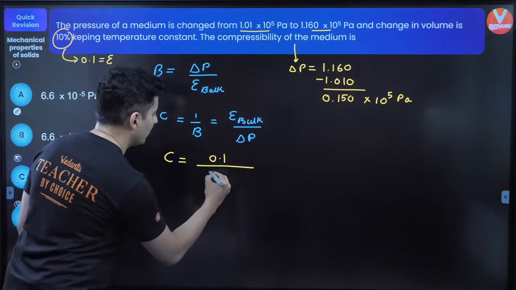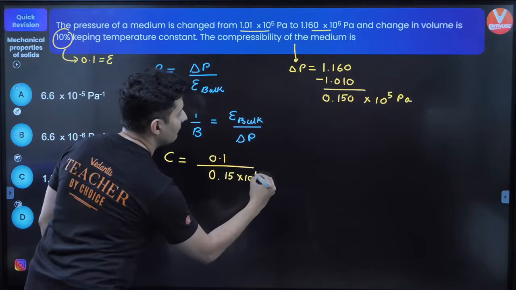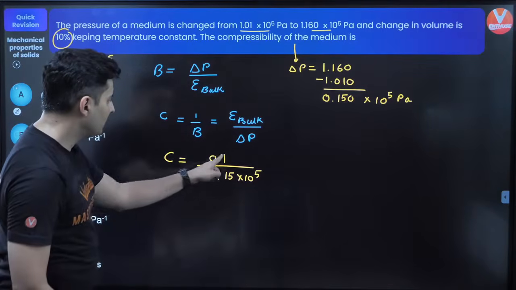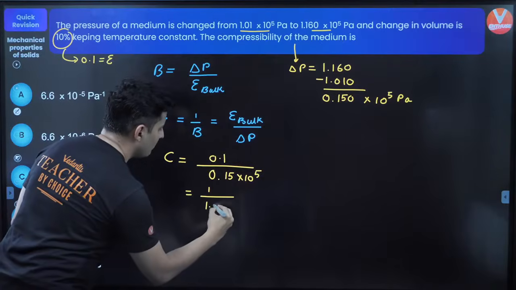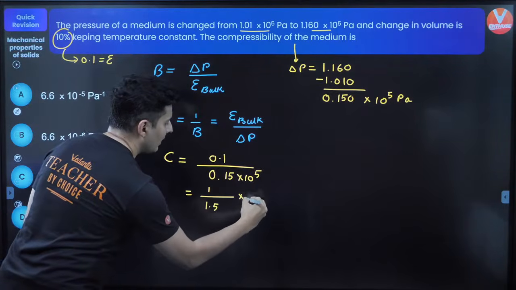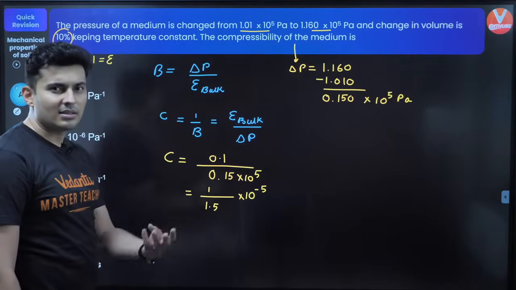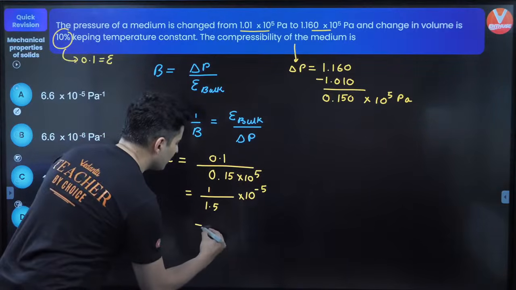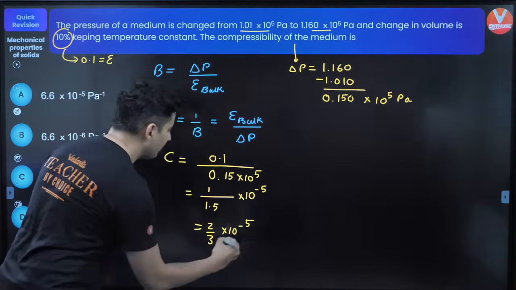So just put over here 0.15 into 10 to the power 5 pascals. So shift the decimal by 1 unit. You will get this as 1 by 1.5. Take 10 to the power 5 on the top, so it will become 10 to the power minus 5. 1.5 is 3 by 2, so it will just become 2 by 3 into 10 to the power minus 5.